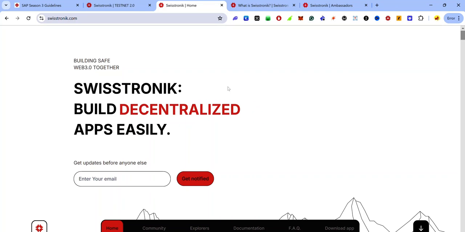Hey guys, Swisstronik is building a decentralized, privacy-focused, and compliant L1. And today I'll show you how you can become an ambassador and what my experience as a Swisstronik ambassador is.